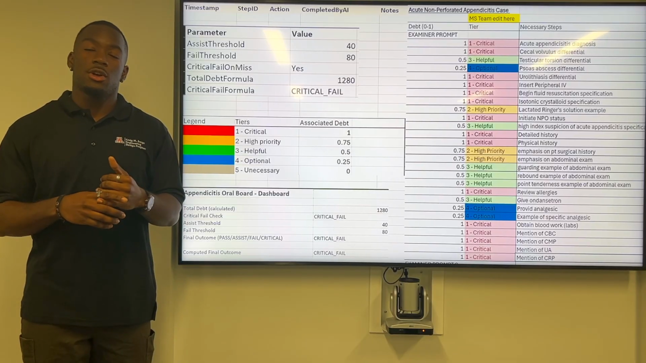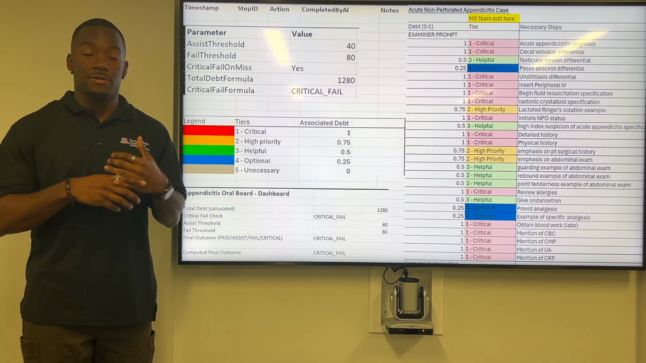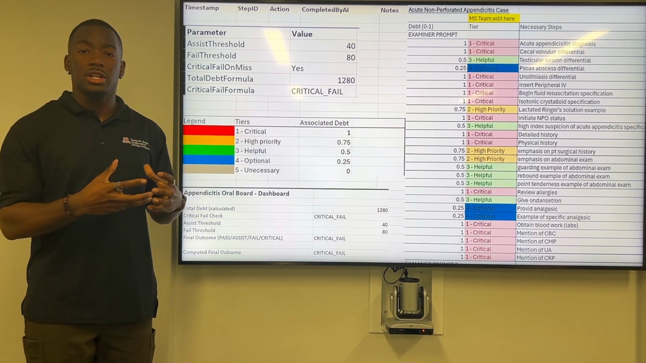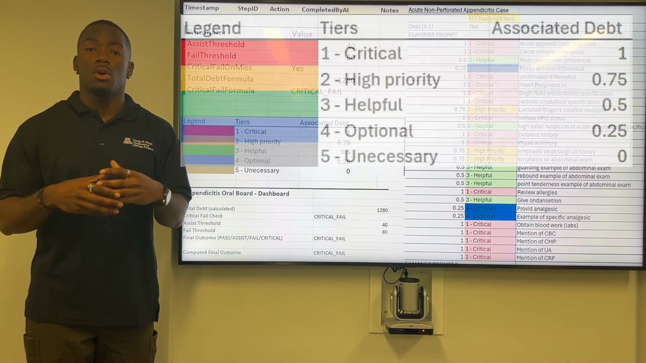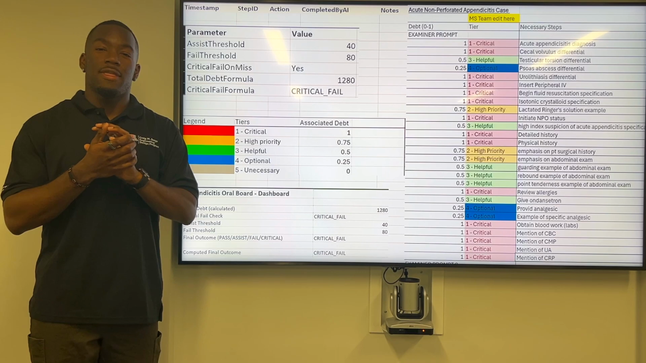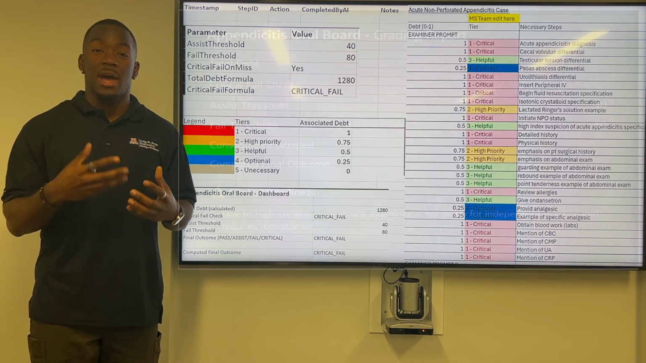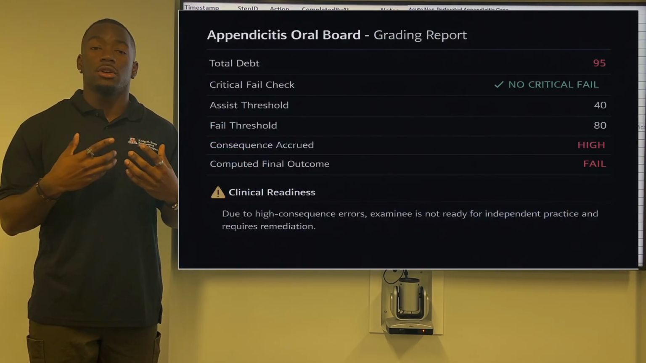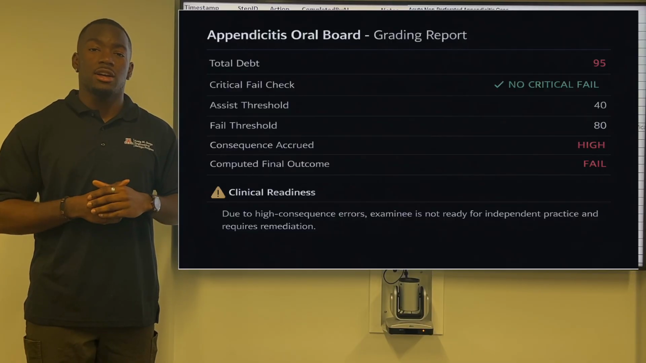These different tiers will see if the step was a critical fail, if they missed it, if it was high priority, if it was helpful, if it was optional, or if it was unnecessary. All of these steps will be accrued into one value that will then show the examinee if they passed, if they failed, and also their clinical readiness that has been assessed by the AI as well.